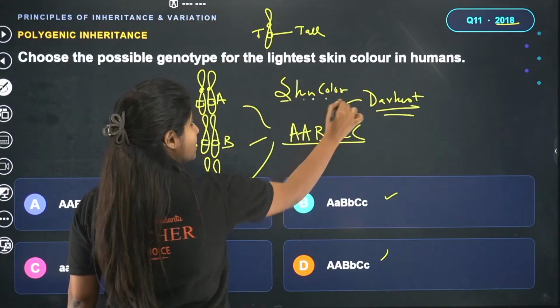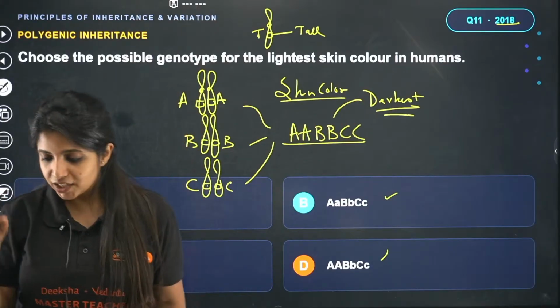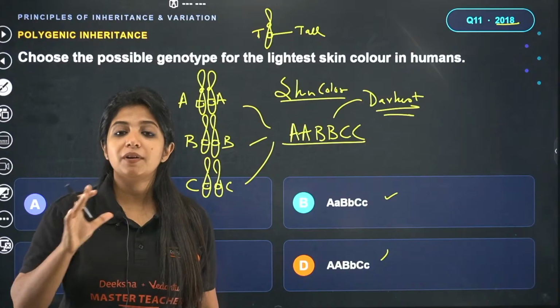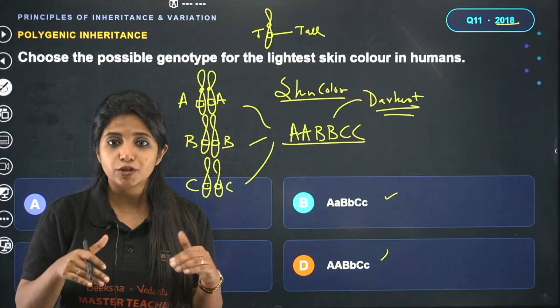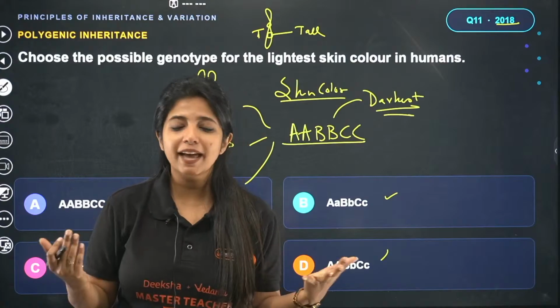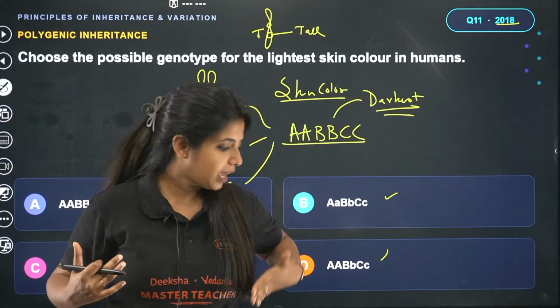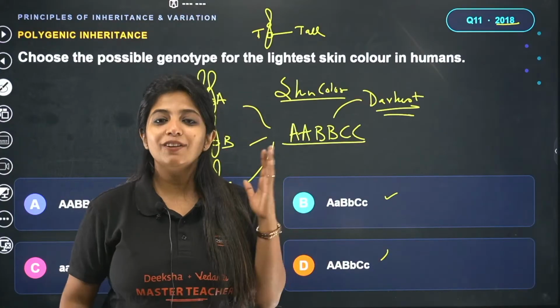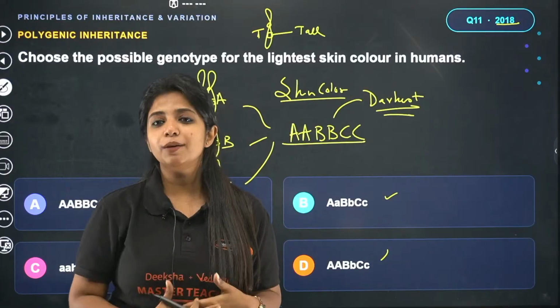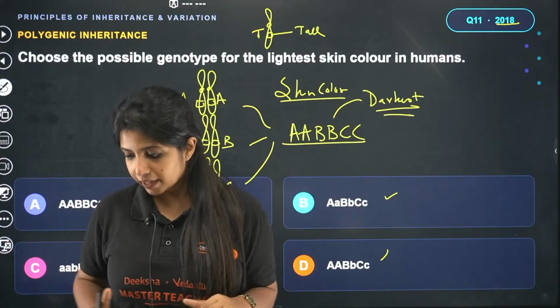That is why this is an example of what? Polygyny. As I told you, human height and skin color all come under polygyny. Wherever you see variation, you and me, Sania, you, and Jasmine, will have different skin color. If we have 10 people in between us, they will also have different shades of color. It's because you see multiple variations over here because of multiple genes showing their effect.